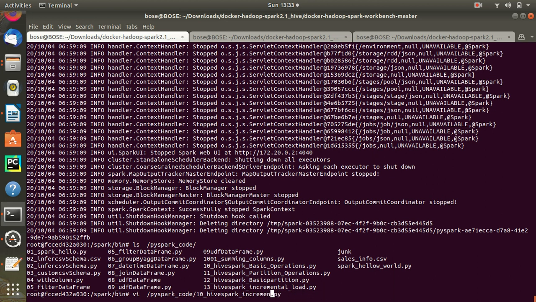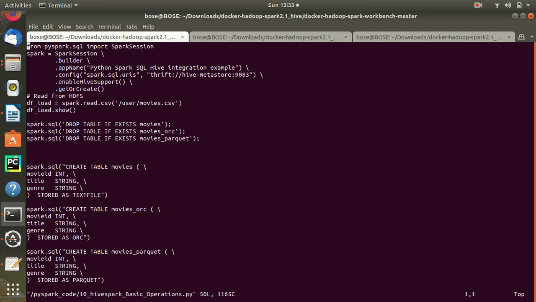Hive basic operations. What I'm doing, as I was doing last day, the only difference here is I am using this new line. You can see previously I was also creating a Spark session, but now I am doing something with this line. Now what is this line?